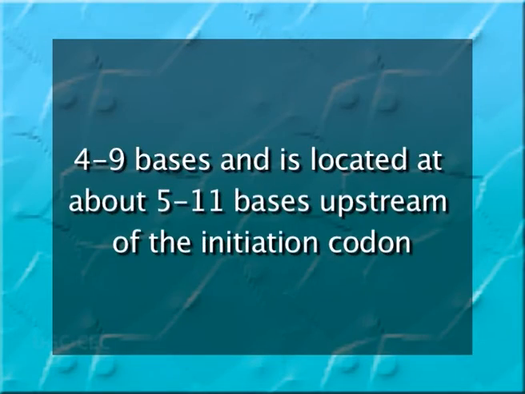The length of the SD sequences is usually 4 to 9 bases, and it is located about 5 to 11 bases upstream of the initiation codon. These sequences help in positioning the 30S ribosomal subunit on the mRNA. Eukaryotic genes do not have any such region.